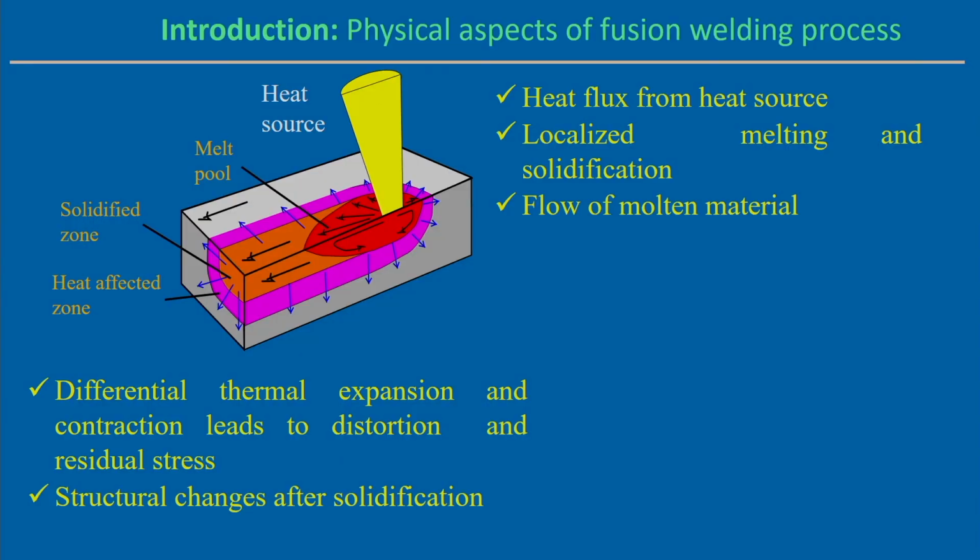If we look into the physical aspect of the welding processes, there is a substrate material, and from the source there can be a creation of the arc in case of the arc welding process, or it can be a laser also. The laser energy imparts on the surface of the substrate material, but this energy can penetrate up to a particular depth. The laser interacts with the substrate material or the workpiece material. Then it creates a small weld pool, which is filled by the molten material, and the remaining part creates some kind of heat affected zone.